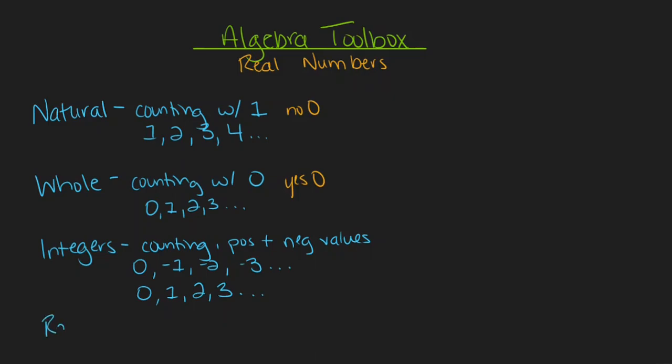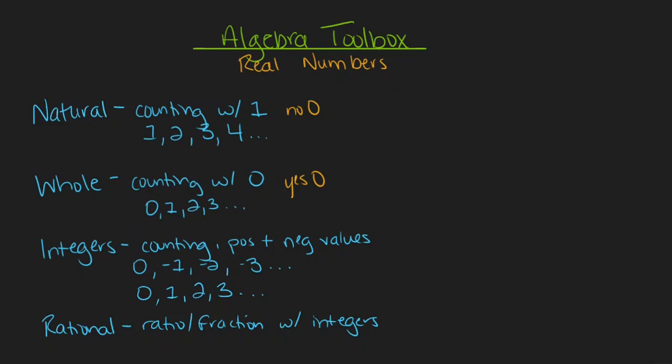Rational numbers. Rational numbers are any numbers that we can express in a ratio or a fraction, so long as both the numerator and the denominator of that fraction are integers. That means I could use any counting number, whether it was negative, positive, or 0, in the top and the bottom of a fraction that would represent a rational number.